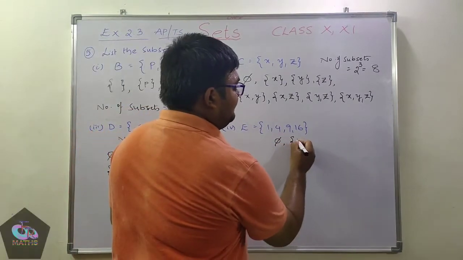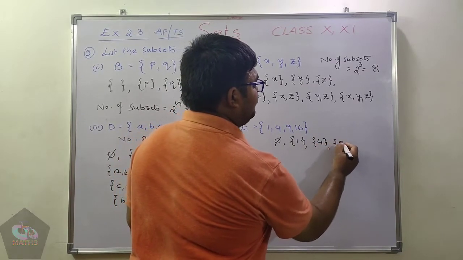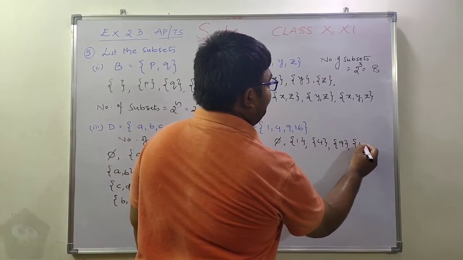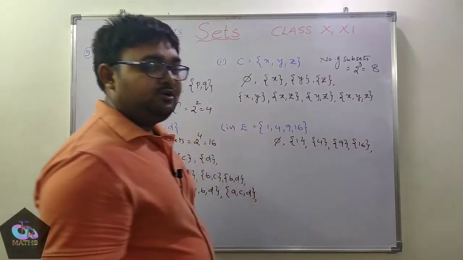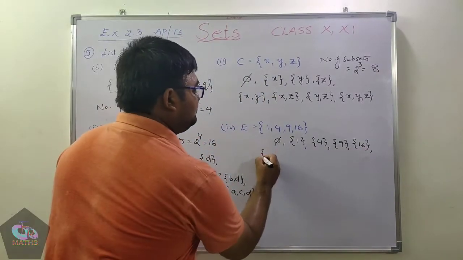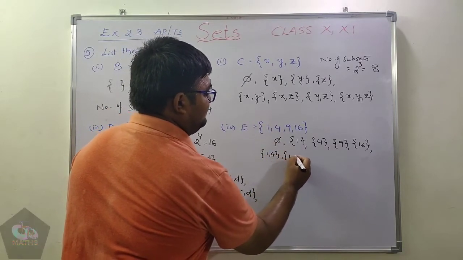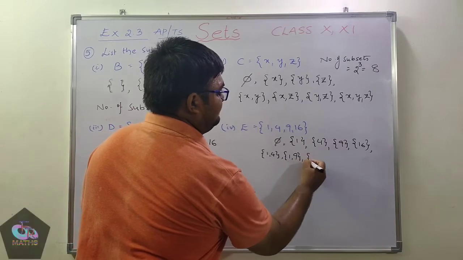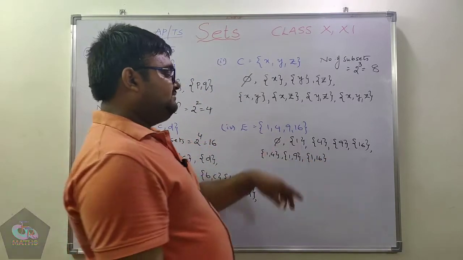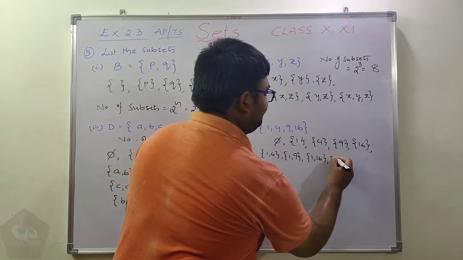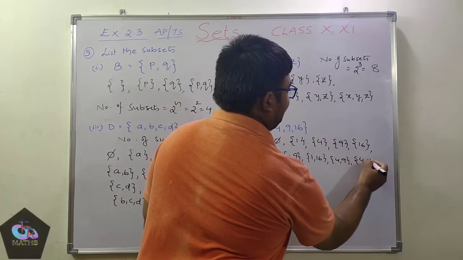Next, set of 1, set of 4, set of 9, set of 16, and after this I need to take 2 at a time. So with 1: 1 4, 1 9, 1 16. So with 1's completed. Next with 4: 4 9, and with 4 I will get 4 16.